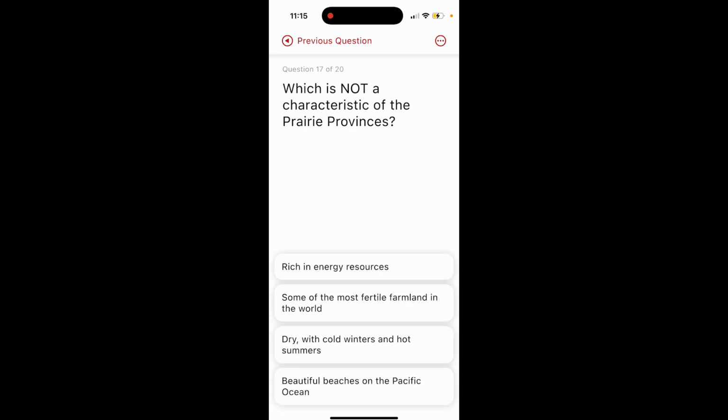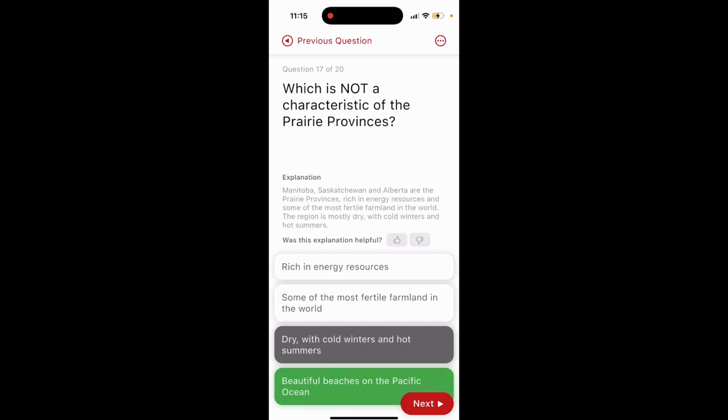Question 17. Which is not a characteristic of the prairie provinces? Option 1, rich in energy resources. Option 2, some of the most fertile farmland in the world. Option 3, dry with cold winters and hot summers. Option 4, beautiful beaches on the Pacific Ocean. The answer is option 4, beautiful beaches on the Pacific Ocean.